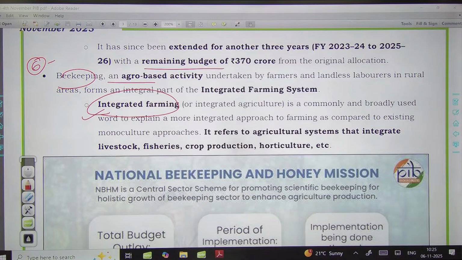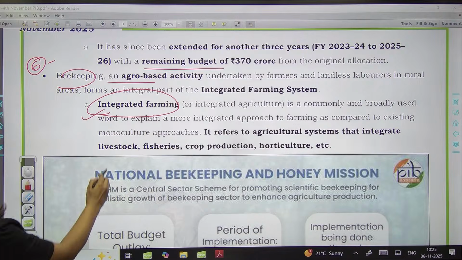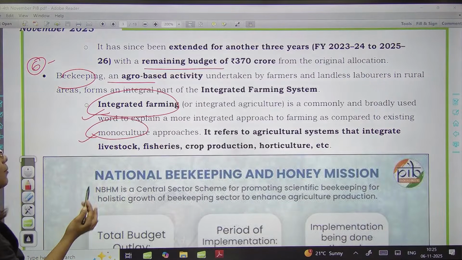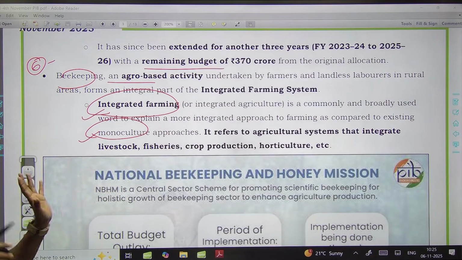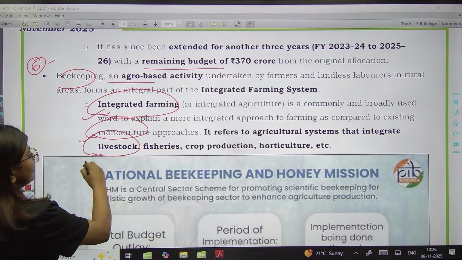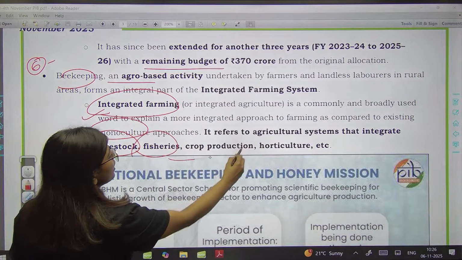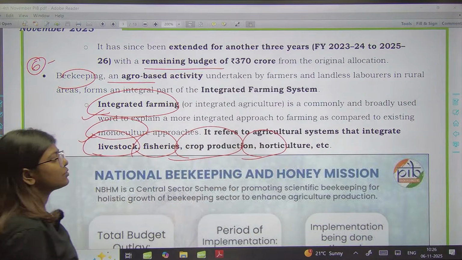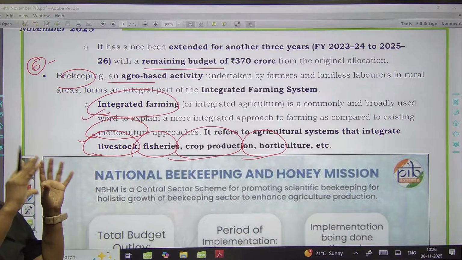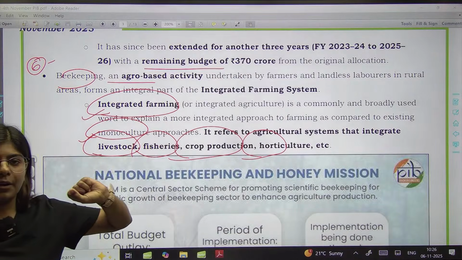It is a word that explains a more integrated approach to farming as compared to the existing monoculture. So monoculture या mono farming या agricultural farming से different है ये. यहाँ पे integrated farming की जाती है, which integrates the livestock, cattle holding है, fisheries है, okay, crop production and horticulture. So that will be adopted by the farmers at their land. Okay.